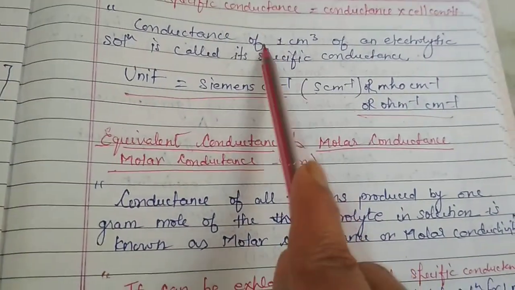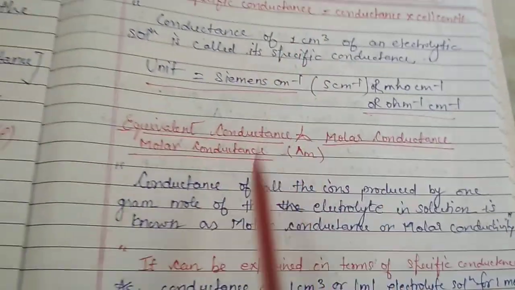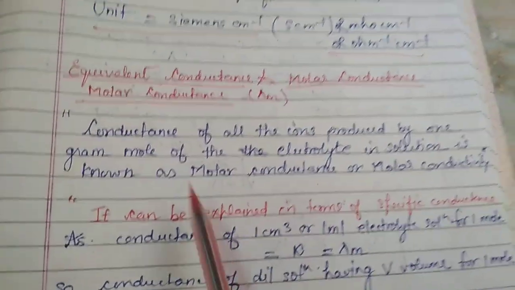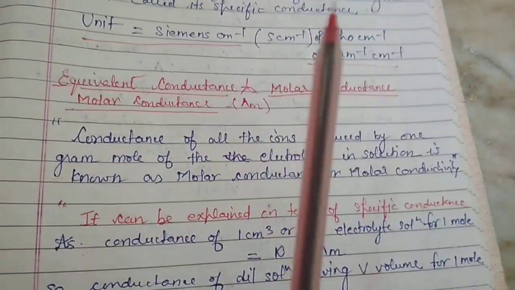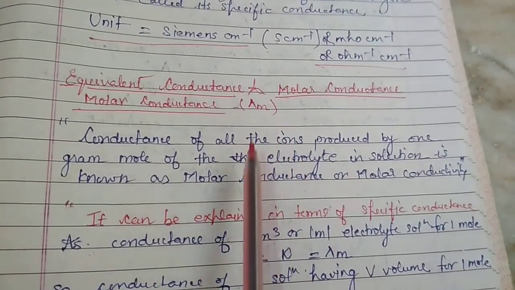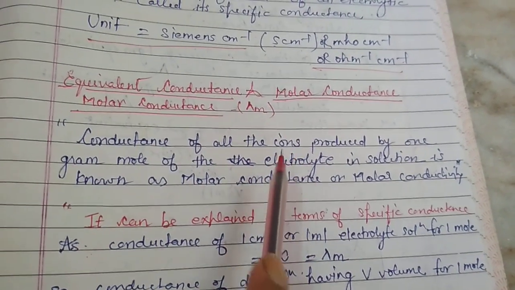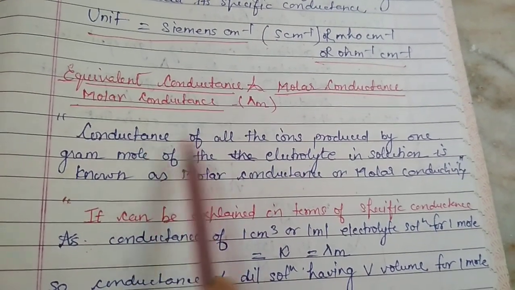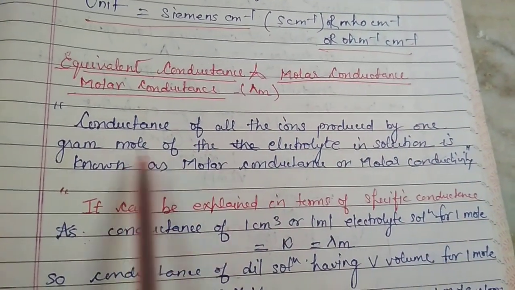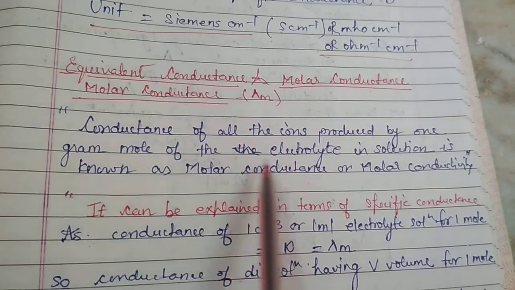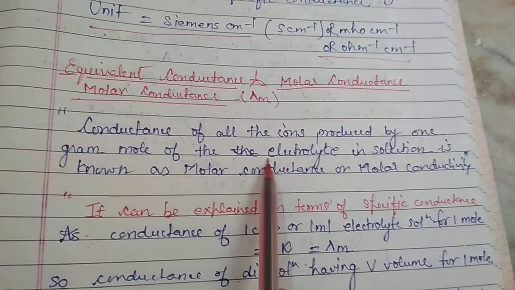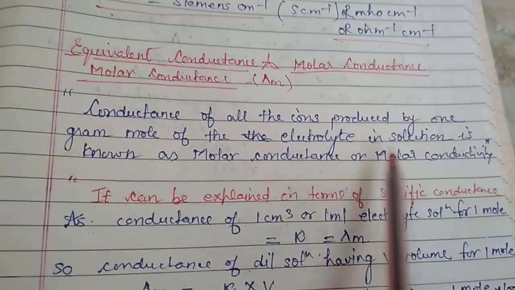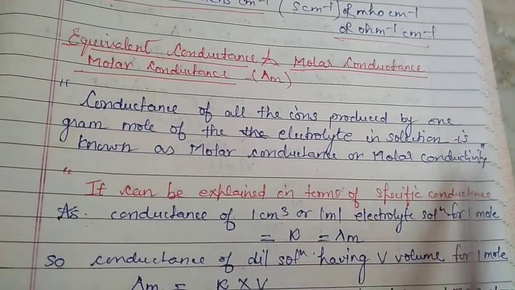The volume is fixed in case of specific conductance, but here we are not fixing the volume, maybe V ml, but we are taking 1 gram mole of the particular electrolyte. So the conductance of all the ions produced by 1 mole of electrolyte in V volume is known as the molar conductance or molar conductivity.